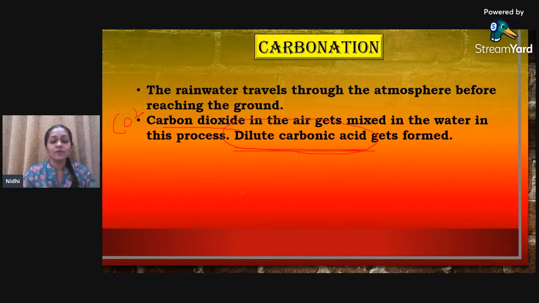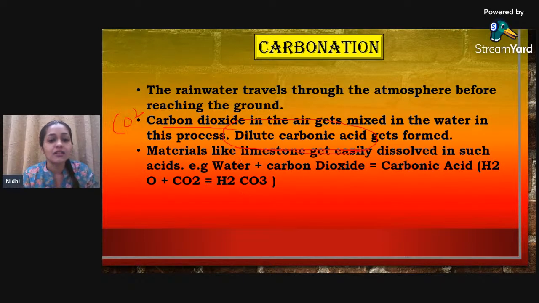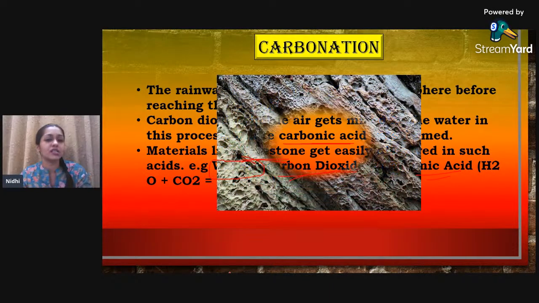Okay, ठीक है. Moving to the next point, materials like limestone get easily dissolved in such acid. सो लाइमस्टोन जैसे जो मटेरियल्स है वो बहुत इजीली ऐसे डाइल्यूट कार्बोनिक एसिड के अंदर डिसॉल्व हो जाते हैं. ओके, व्हाट इज दिस कार्बोनिक एसिड? It is water plus carbon dioxide gives you carbonic acid. That means H2O plus CO2 gives you H2CO3. है ना? ये science का part. I don't have to make you guys understand it, right?